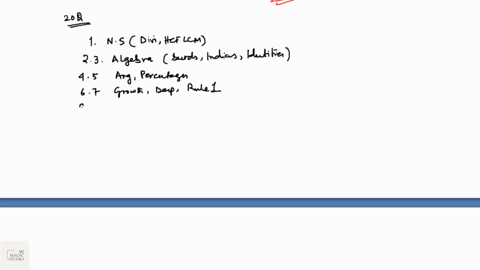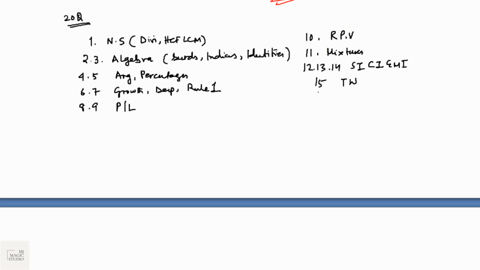Then question number 8, 9 or another question you can expect from profit and loss. Then we have one question from ratio, proportion or variation, one question from mixtures and alligation. In 12, 13, 14, simple interest, compound interest, EMI calculation, etc. Then one question from time and work.